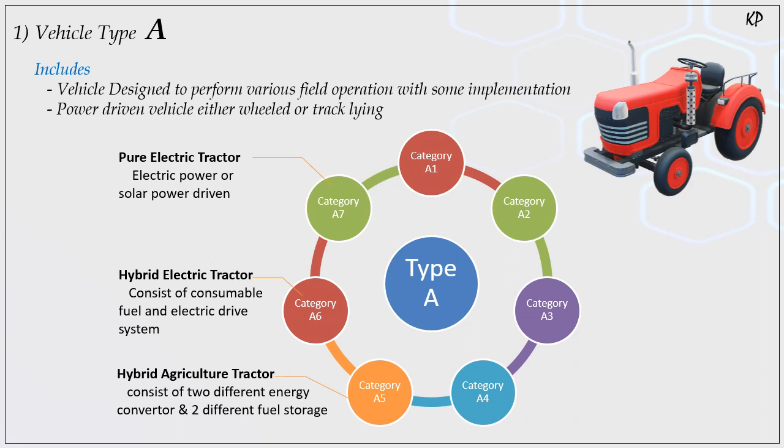Then the sixth one is hybrid electric tractors. So one is an electric driven system and another is a fuel system. These two systems will be present on your tractor. And the seventh is pure electric driven tractors, which are now coming in the market. So these 7 types they have decided for a tractor division, that is called Type A.